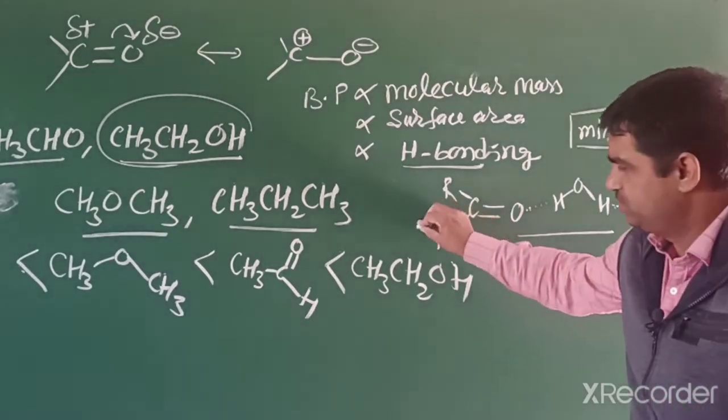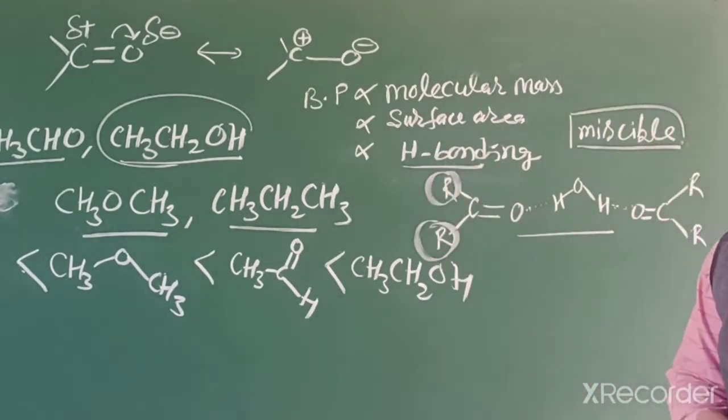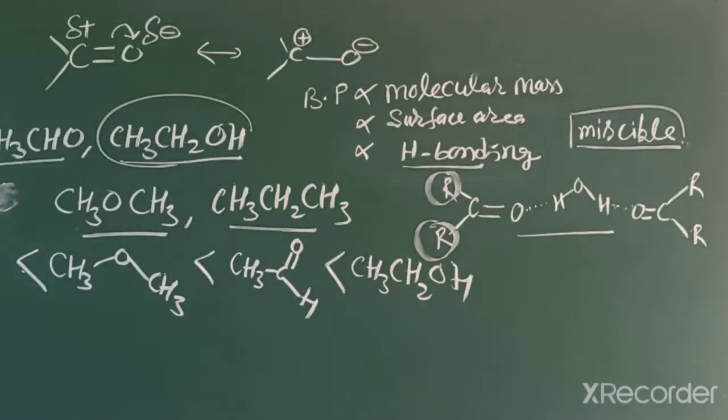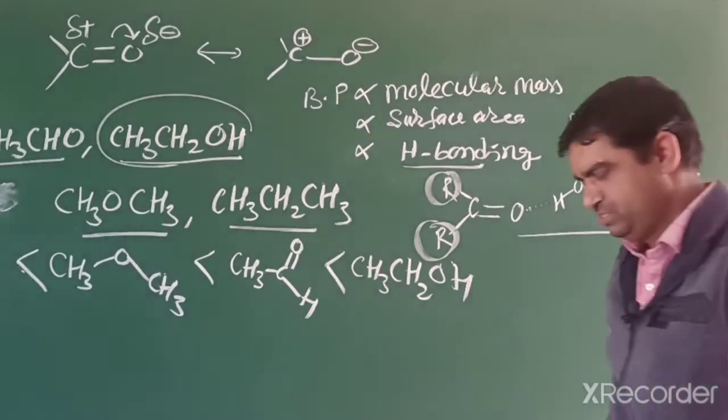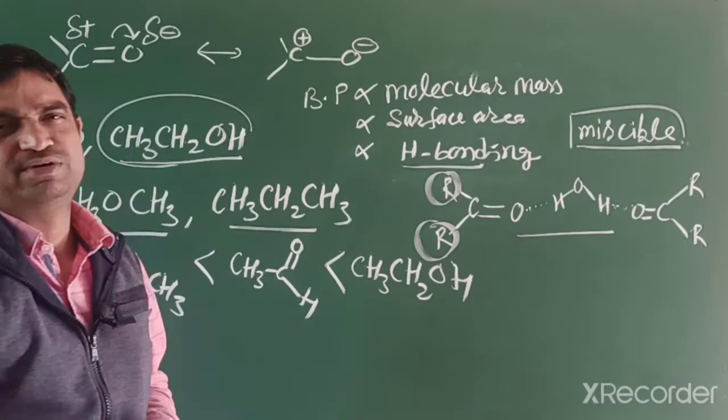When the size of the alkyl group increases, solubility decreases, miscibility decreases. In comparison, aliphatic compounds are more soluble in water. If the compound is aromatic, then the solubility is very low, almost not soluble.